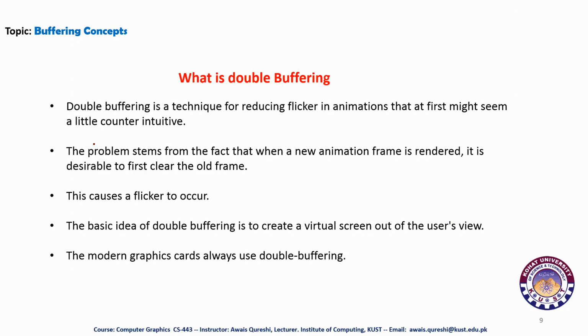So double buffering is a technique for reducing flicker in animations. As you can see, with the help of double buffering, we can reduce many anomalies like stuttering and tearing, and there is another anomaly which is called flickering. What is a flicker? Flicker is a visible change in brightness between cycles displayed on video displays.